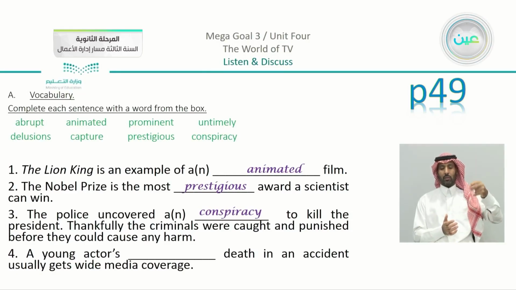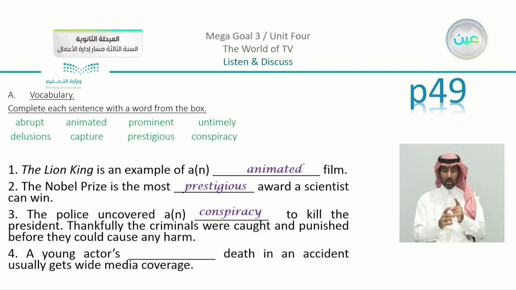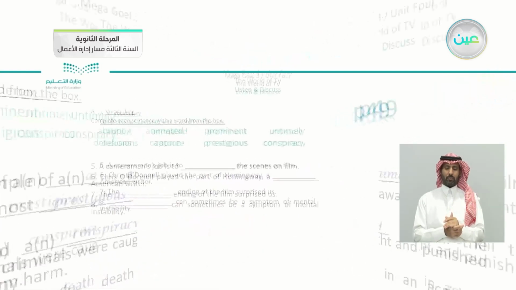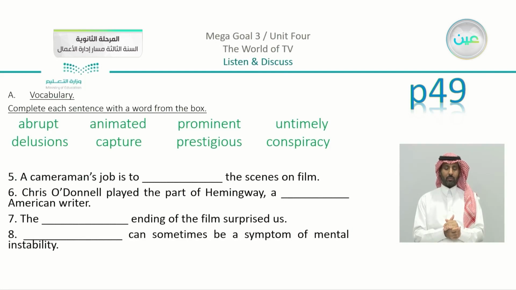Number 4. A young actor's blank death in an accident usually gets wide media coverage. If it is a young person, this is something unexpected, so we can say that it is untimely.